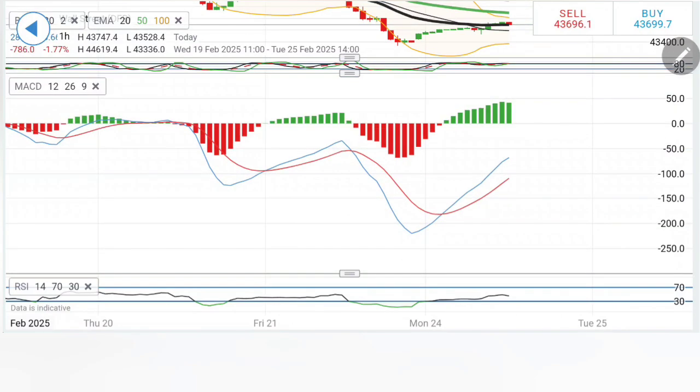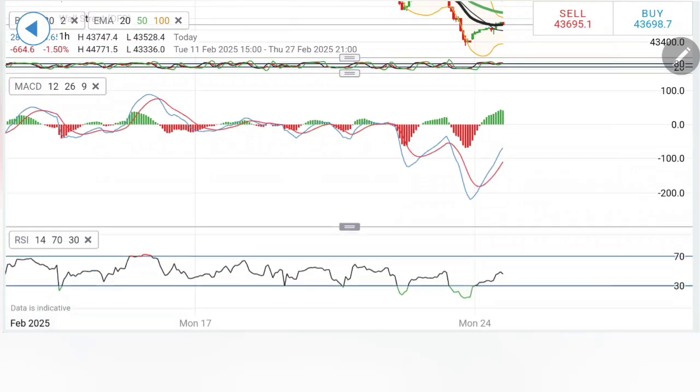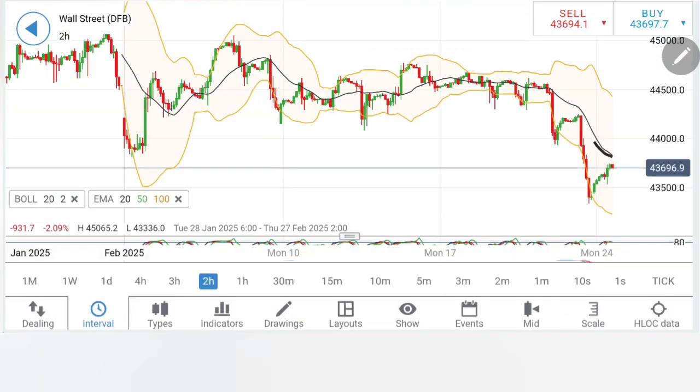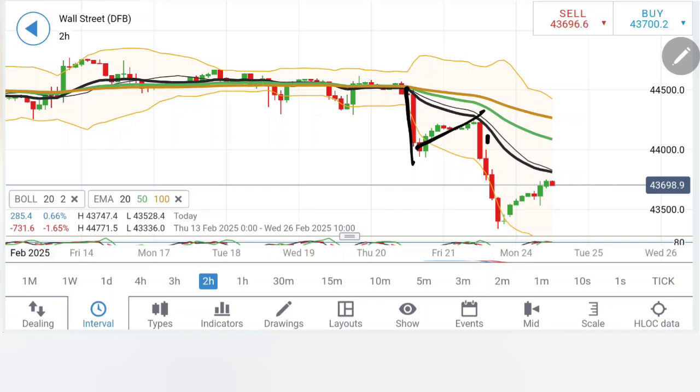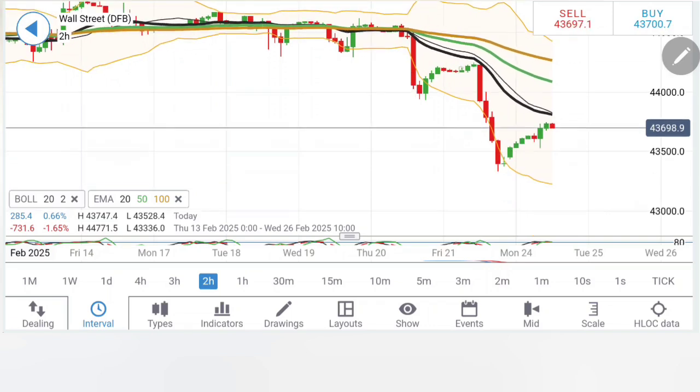Though the stochastic has stopped and the MACD has also crossed over, it is right now trading under retracement, looking upwards, staying bullish. RSI has also come out of the oversold levels. Coming to 2 hour, on the 2 hour chart, similar observation. See, one drop, retracement, second drop, retracement. Now imagine if this keeps on continuing here.